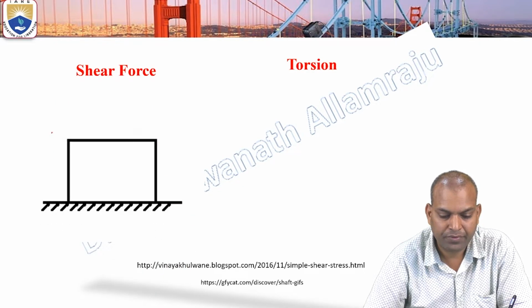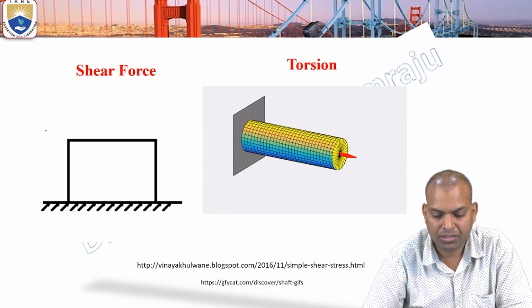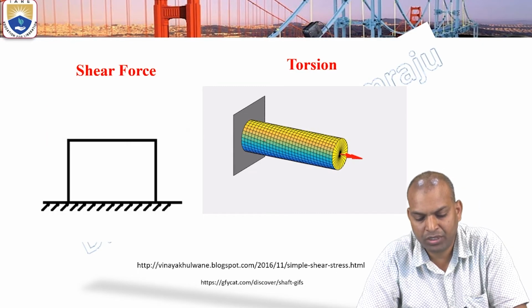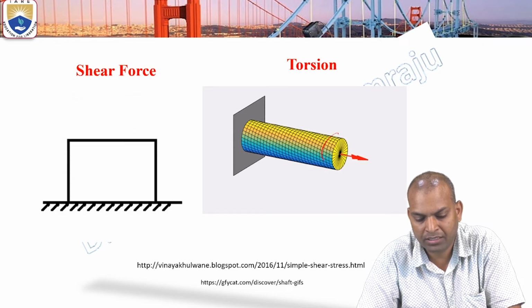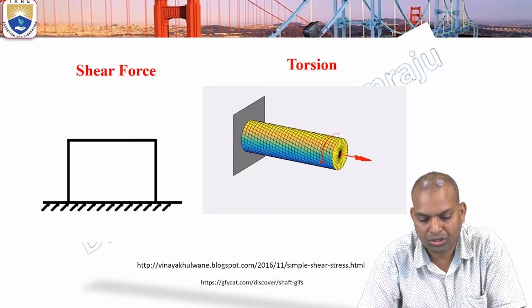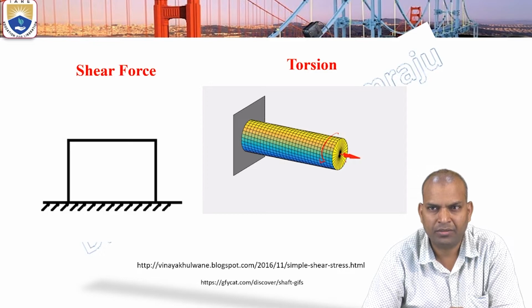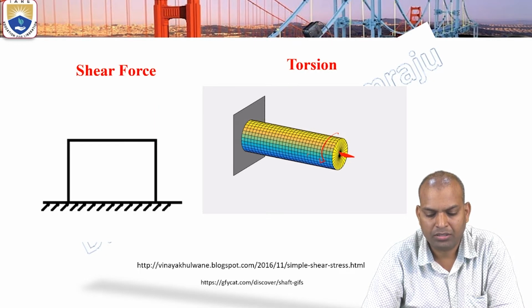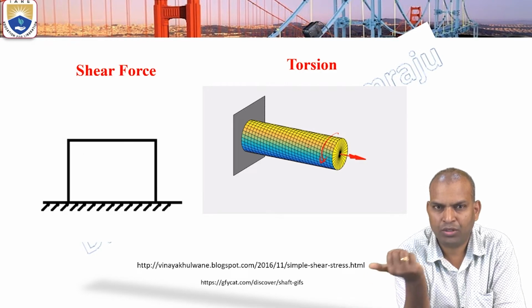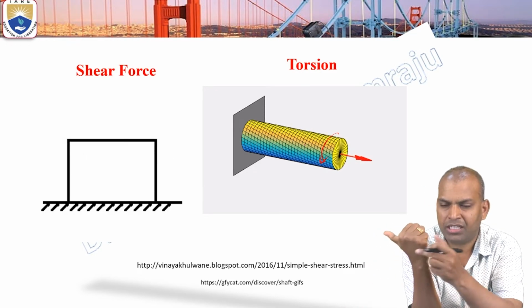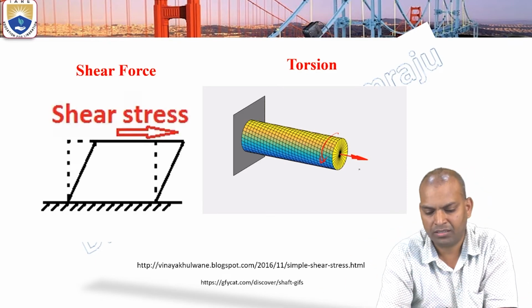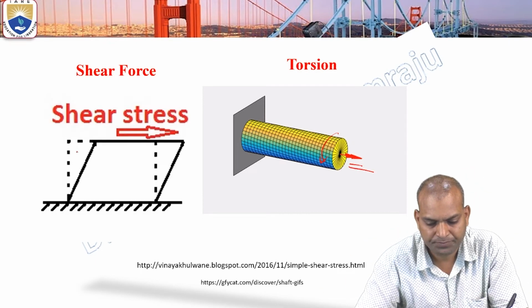And in the case of torsion, you can see the torque. Fix one end and you are applying that circular load. So because of the torsional load also, there will be a failure in the material. During the torsion, the direction of the torque will be here, in this direction.